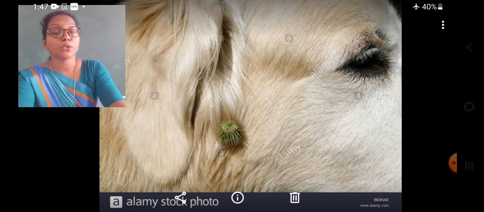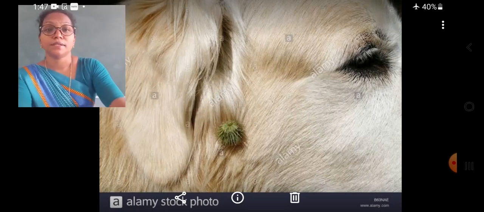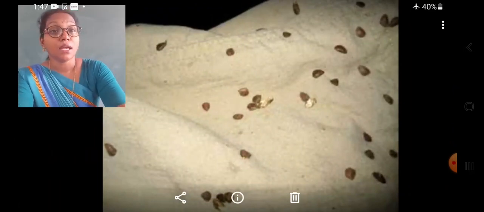These seeds also develop into new plants. So human beings and also the bigger furred animals help in the dispersal of the seeds.